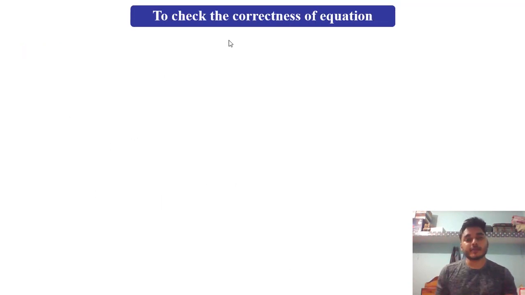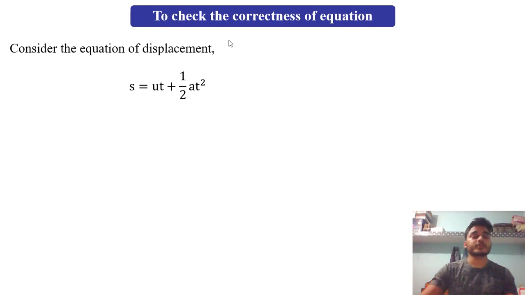Another very important use of dimensional analysis is to check the correctness of an equation. Let us consider one equation of displacement, s equals u t plus half a t square, and we don't know whether this equation is correct or not. It might be wrong. Let us say we have assumed s as displacement, u as velocity, t is time, half is our constant, a is acceleration, t again time.